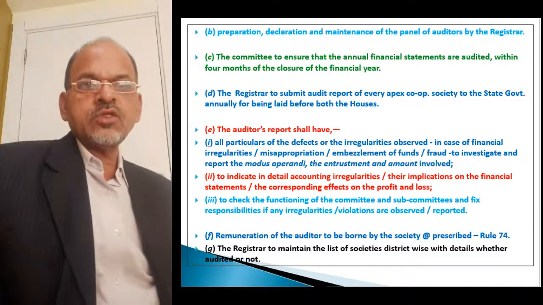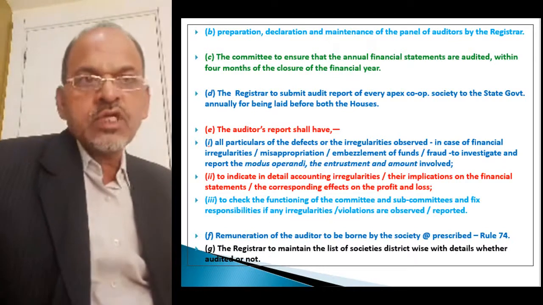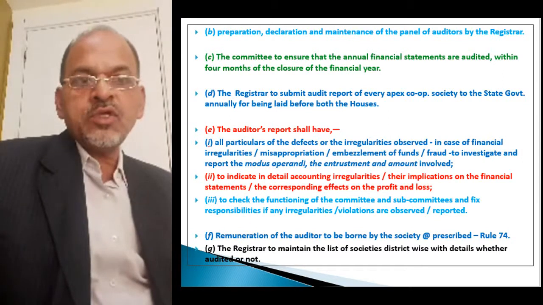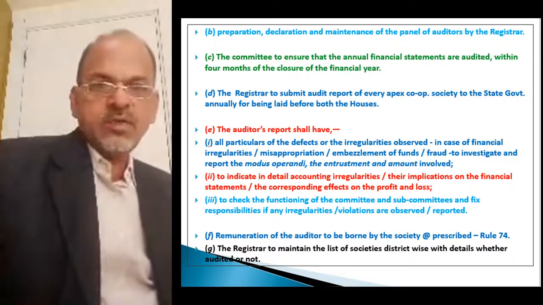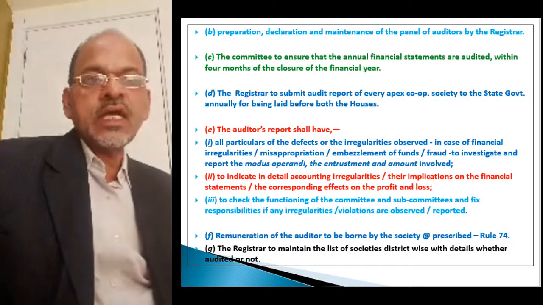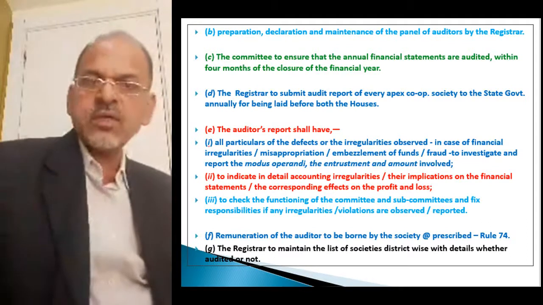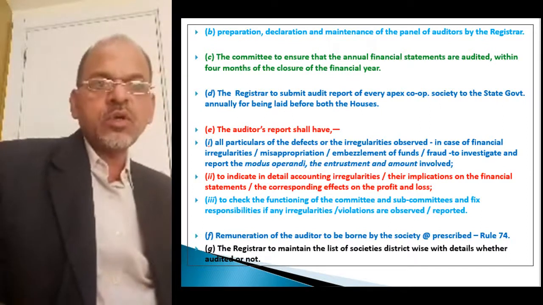Next provision is that the committee is to ensure that the annual financial statements are audited within 4 months of the close of the financial year. Here the responsibility under section 81 is of the committee. Accounts have to be audited within 4 months from the close of the financial year, that is the cooperative year.